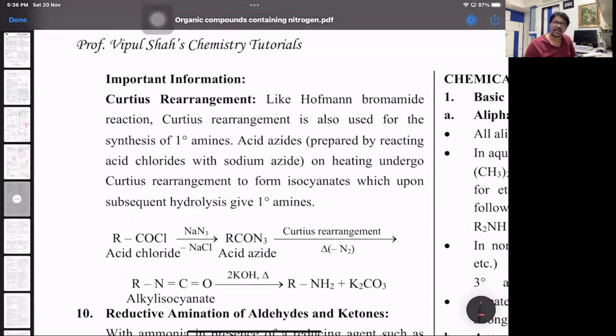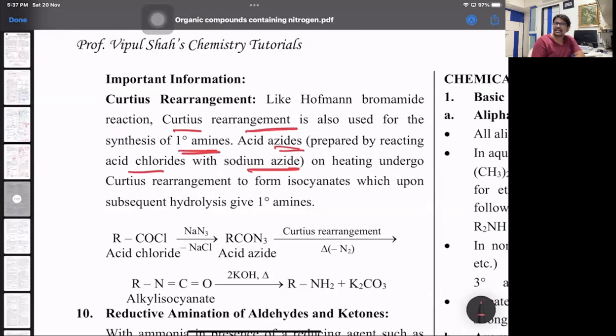Next reaction, Curtius reaction, this is also extra. It's basically acid chloride, like Hoffman's reaction. Curtius reaction is synthesis of 1 degree amine via acid azides, prepared by the action of acid chloride with sodium azide. Look at RCOCl. How is acid chloride prepared? We did it in the carboxylic acids part: carboxylic acids react with PCl3, PCl5 or SOCl2 to give you acid chloride.